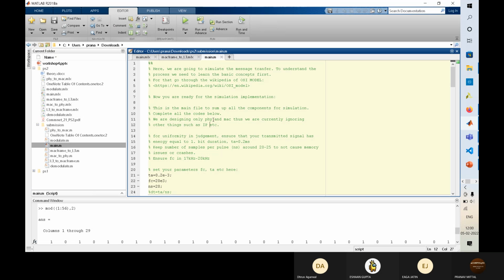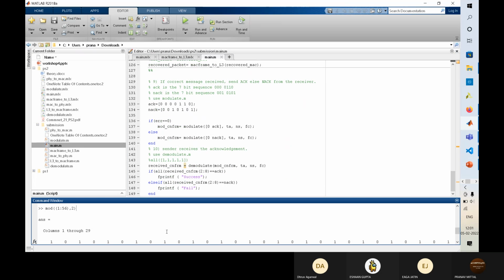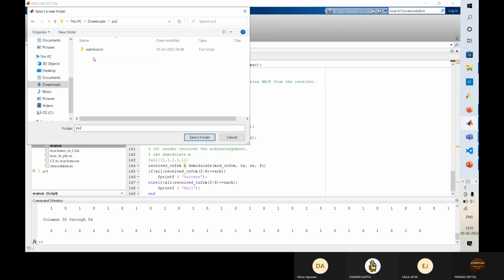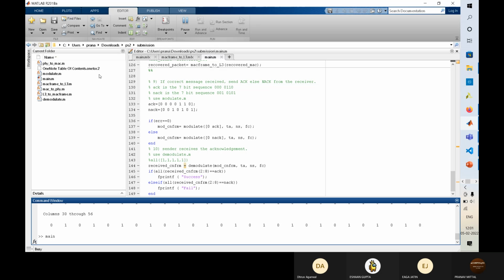After we get a .m file, we have to run it. In the command line, in the PS2 submission folder, I simply write main. It will find a file named main in the current folder and simply run it.